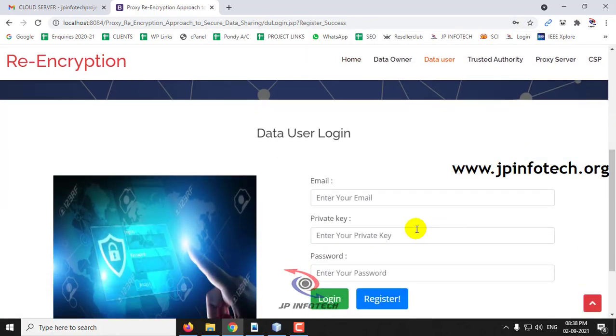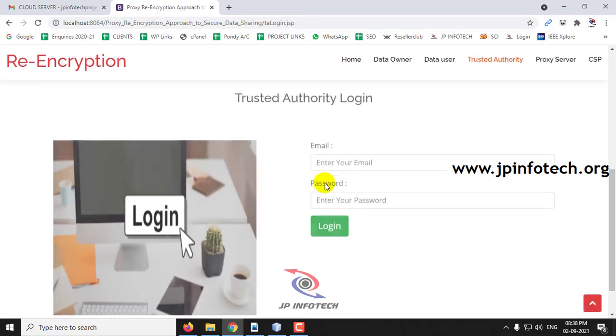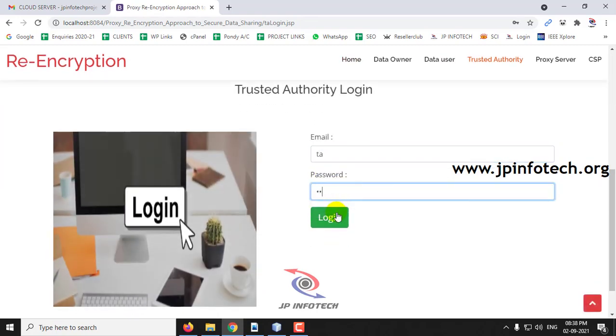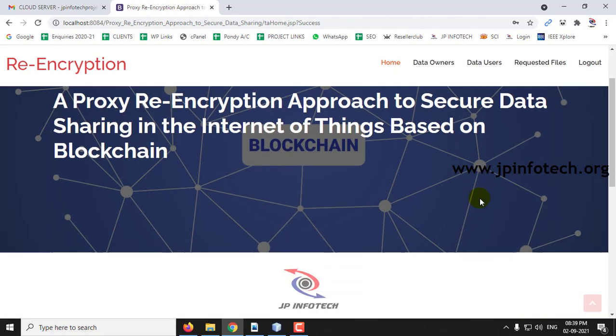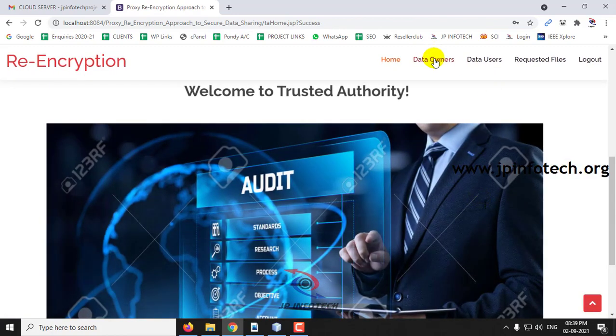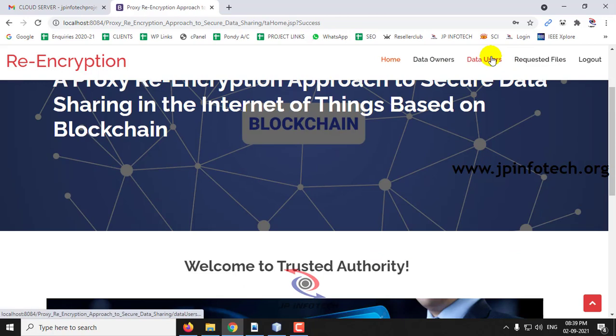In the data user part, as we did for the data owner, you should get approved from the trusted authority. Only if the trusted authority approves can the data user log in, or else the data user cannot log in. So both the entities, data owners and data users, should get approved from the trusted authority.